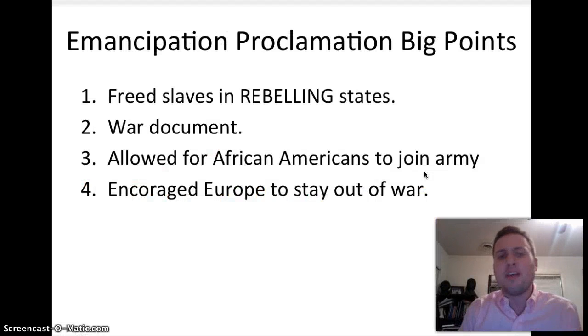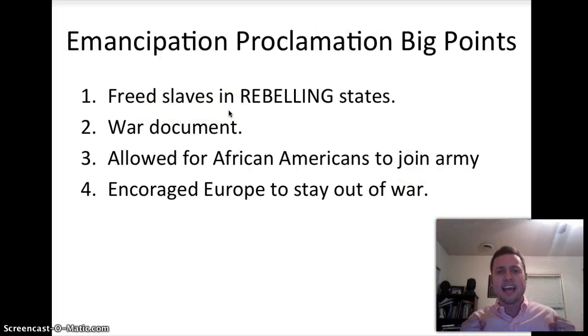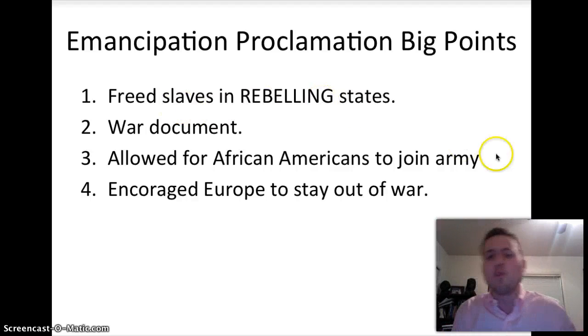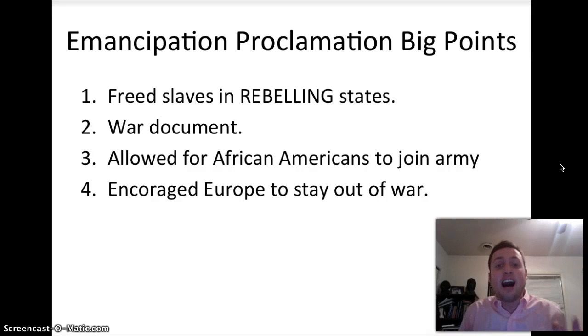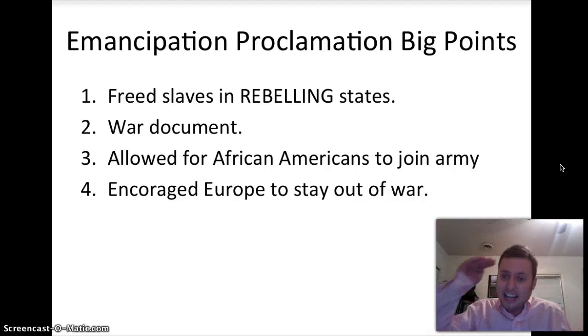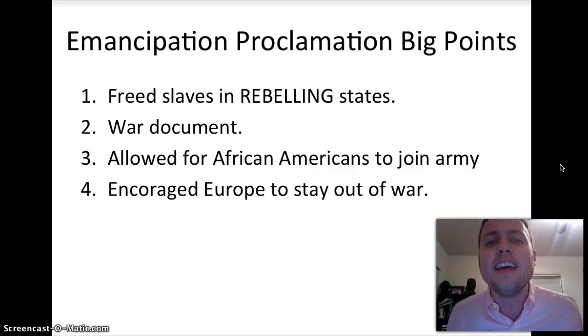So what are the big points of the Emancipation Proclamation? Number one, it freed slaves in the rebelling states. Don't think it freed slaves all over the United States. It didn't. Number two, it's a war document. If you read it, it's not beautiful in the sense that we think of a great poem being beautiful. It is a straight up war document. We are freeing slaves. My name is Abraham Lincoln. I'm the President of the United States. One big reason we're doing this is if we can take away the slaves, it will prevent the South's ability